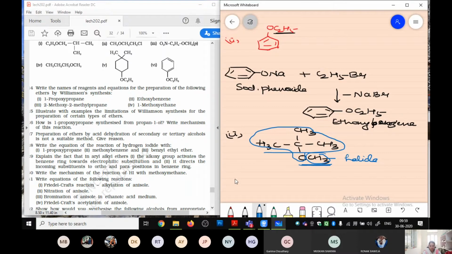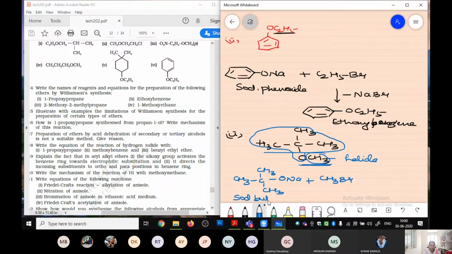So what are we required to do? We are required to take CH3 C CH3 O Na plus CH3 Br. अब इसकी नेमिंग क्या हो गई? It is going to be a sodium butoxide, and this is the methyl bromide. Now what is going to happen? It is going to eliminate NaBr. जब NaBr eliminate हो जाएगा, we will get this structure.